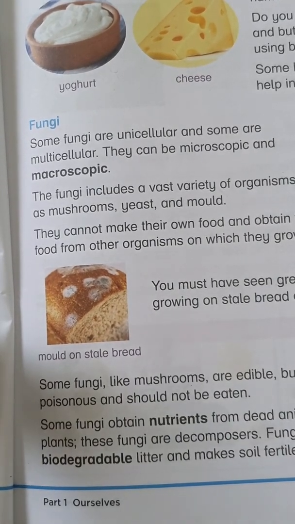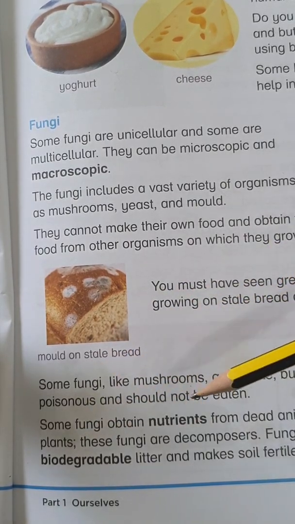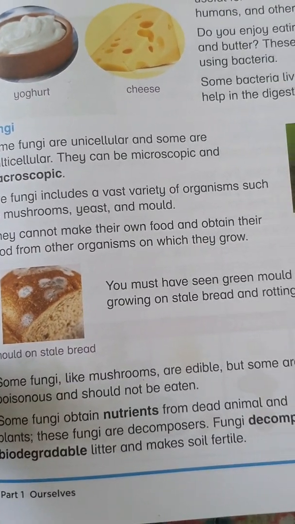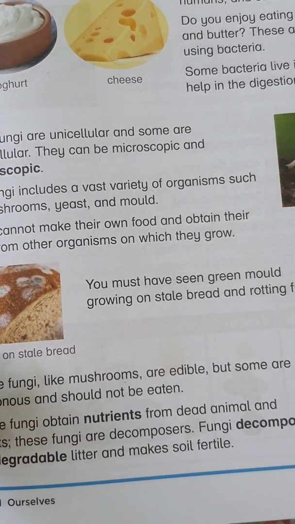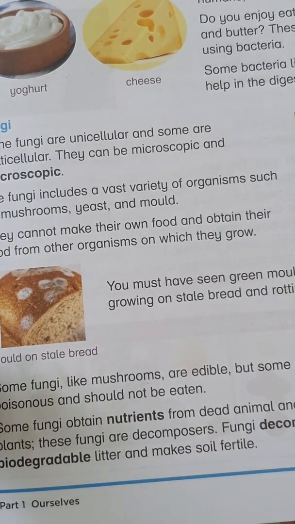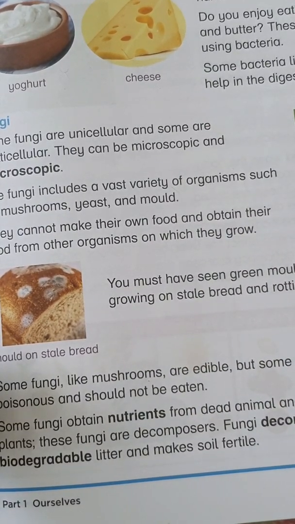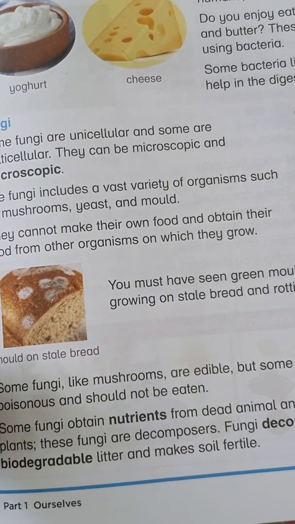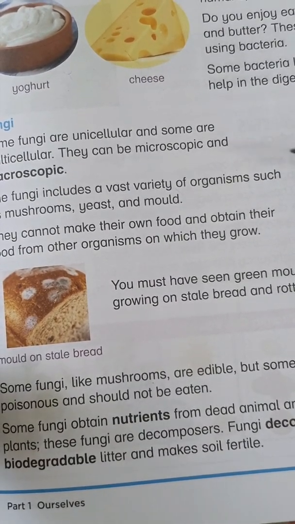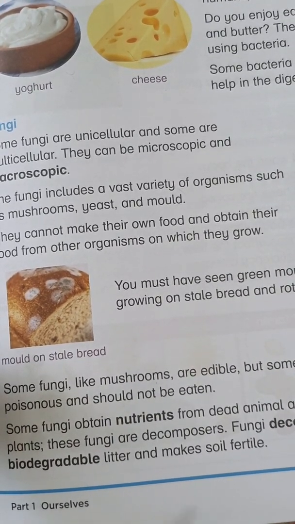Some fungi obtain nutrients from dead animals and plants. These fungi are decomposers. Fungi decompose biodegradable litter and make soil fertile. This is a very important part. I will explain it very nicely. How do we get nutrients from dead animals and plants?